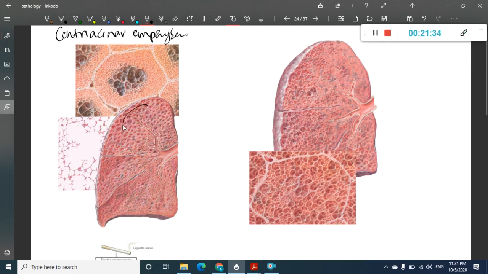Okay, so this is upper lobe involved. If you see here, the whole alveoli acinus is involved. The whole of the lung parenchyma is involved, and it is present both in upper lobe and lower lobe also. So this is pan-acinar emphysema.